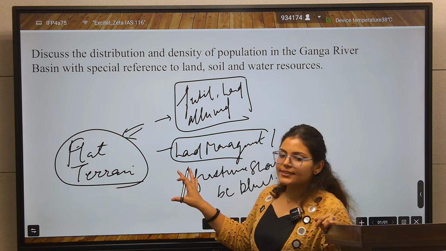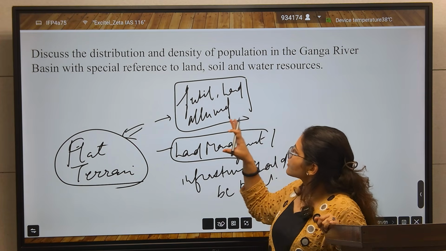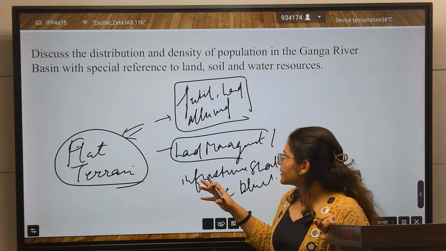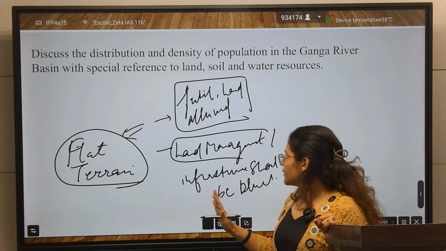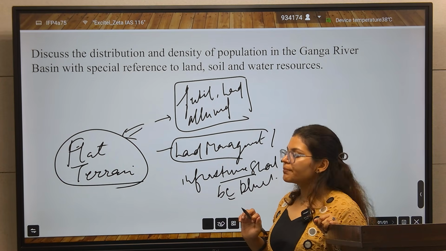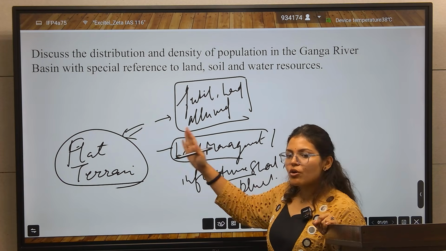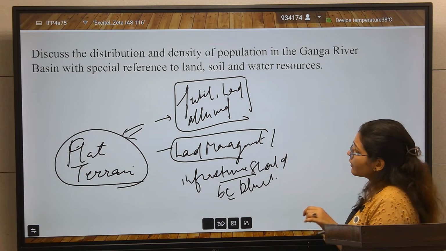This will impact the density of population, because there is flat terrain, better fertile alluvial land, and land management. More infrastructure can be built on this land. So all this will impact the density of population, and more people will live in the Ganga plain.